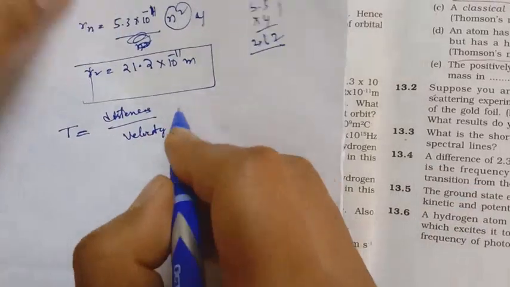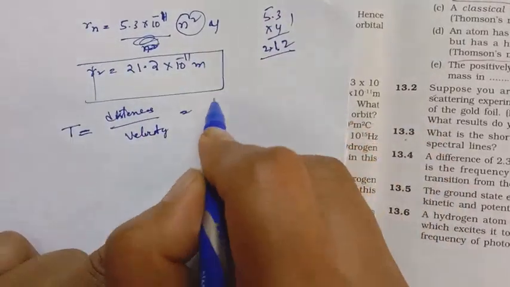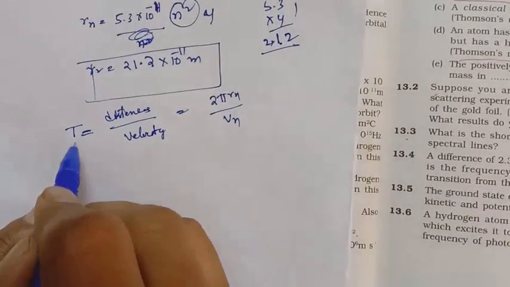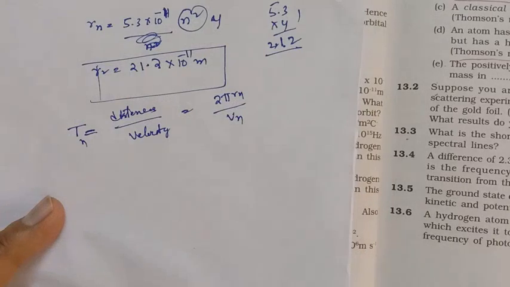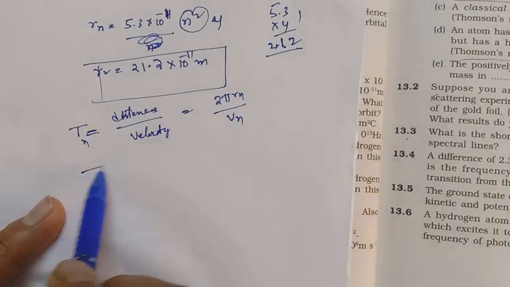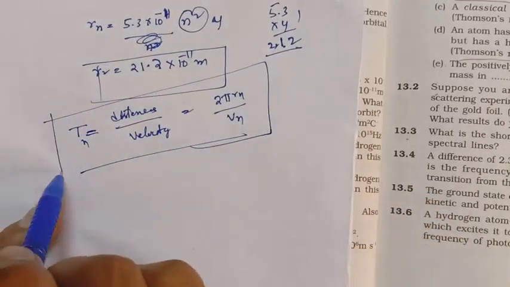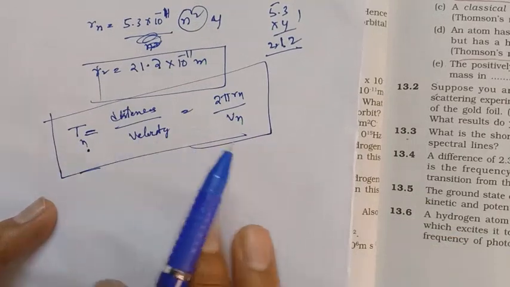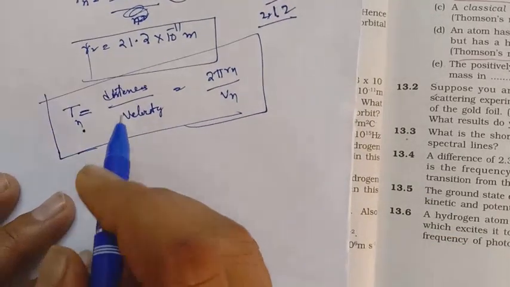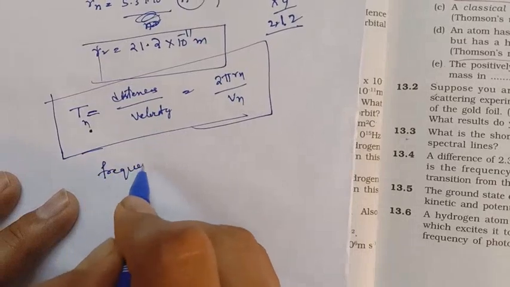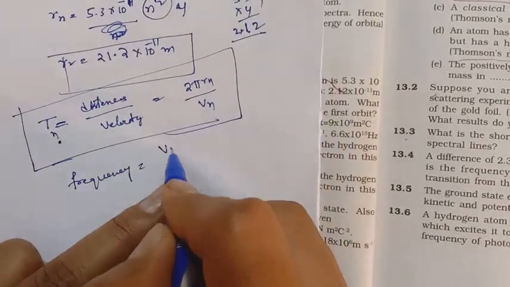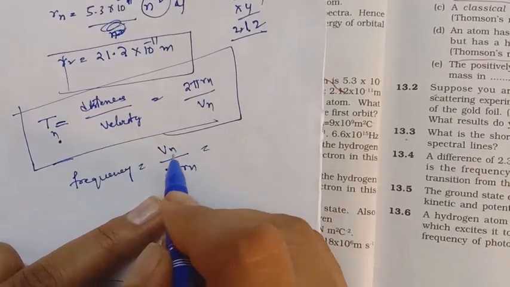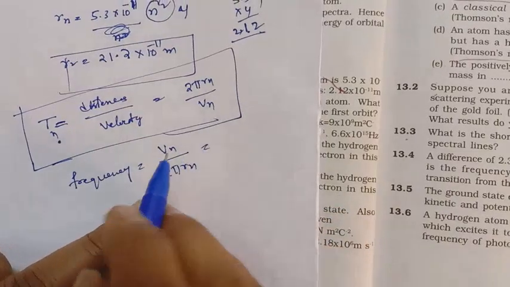So what is the distance of a circular orbit here? 2 pi rn upon Vn. It is the Tn, the period of revolution of the orbit. If you substitute 1, it is the time period of revolution of the first orbit, and the reciprocal of this gives the frequency. So frequency is Vn upon 2 pi Rn. Already you know the expressions for Vn and Rn.